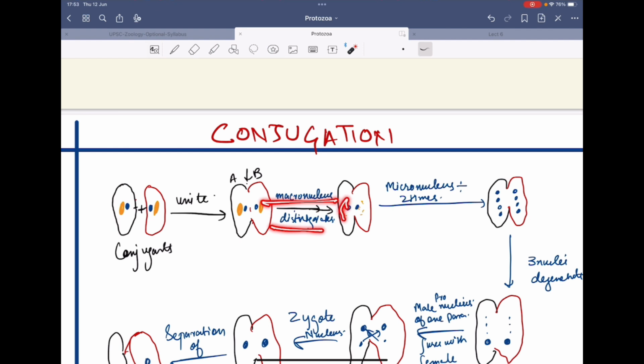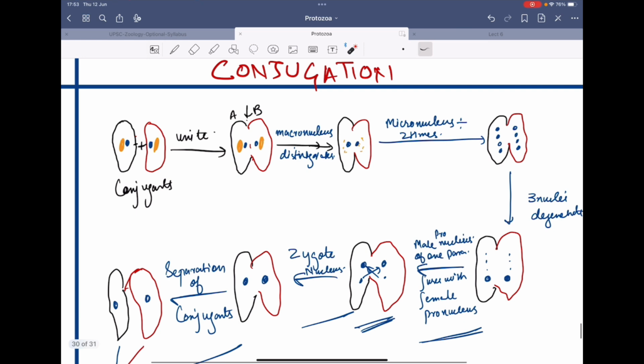The macronucleus disintegrates. You can see the macronucleus has disintegrated, and the micronucleus divides two times. The micronucleus inside this will divide, the micronucleus inside this will divide, and again 8 nuclei are formed. 3 nuclei degenerate in each of the conjugants. 3 have degenerated from here, 3 have degenerated from this one.